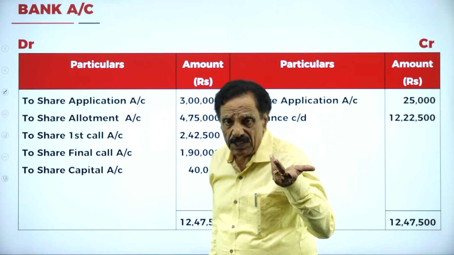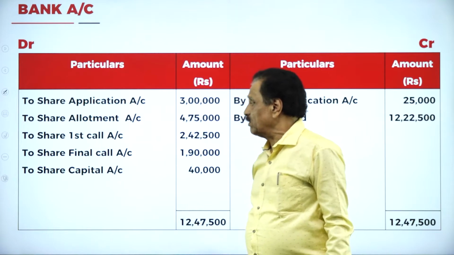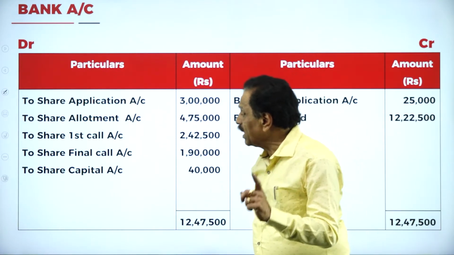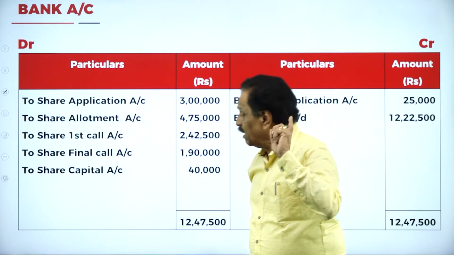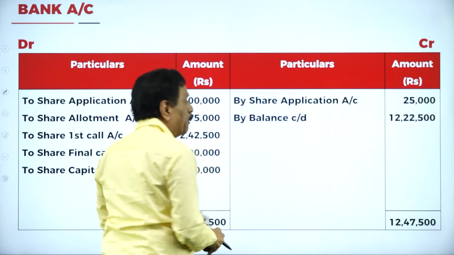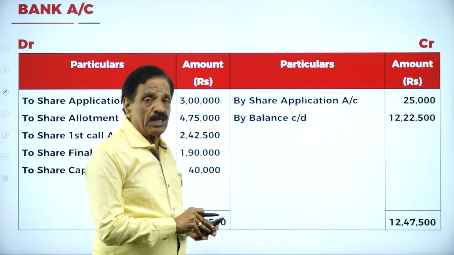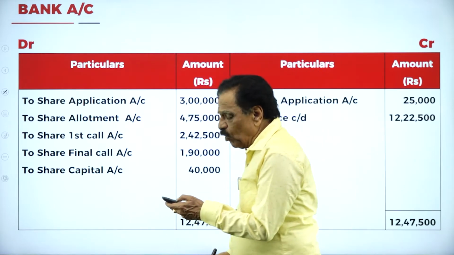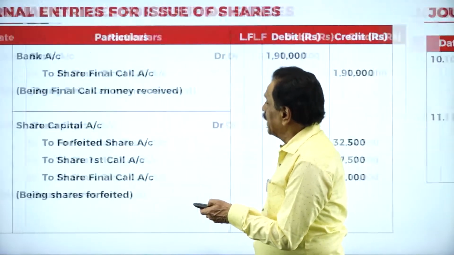By forfeiting the share, how much money did you get? 40,000. This is the receiving entry on application, on allotment, on first call, on final call, forfeited and reissued. And how much money has been paid back? 25,000. How much is left over? 12,22,500. If you go back now, you can understand how the money has come.